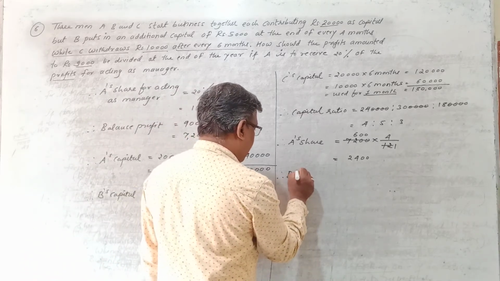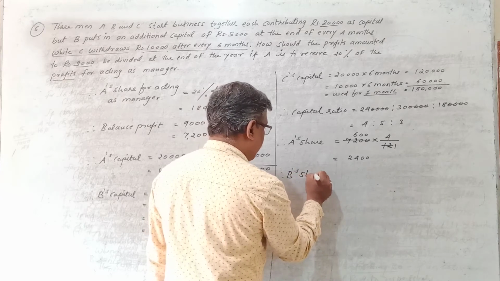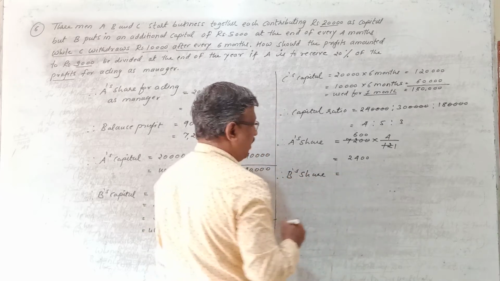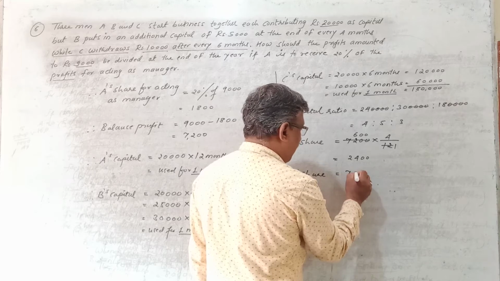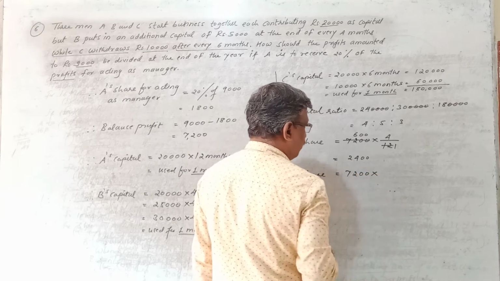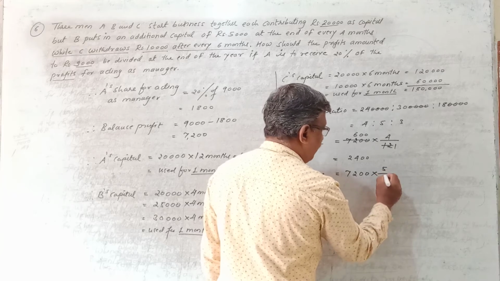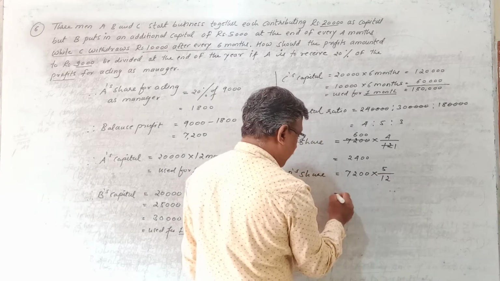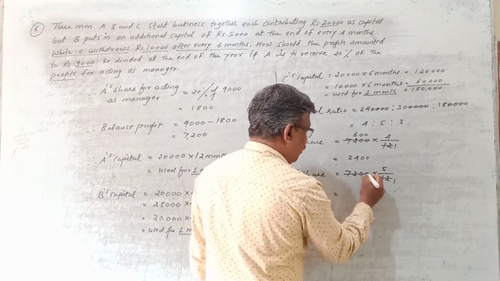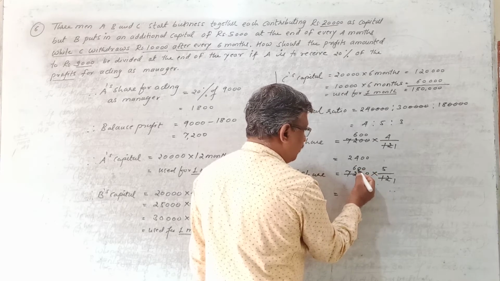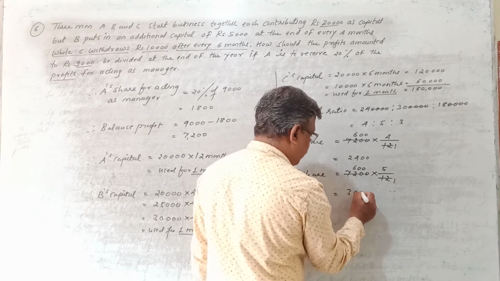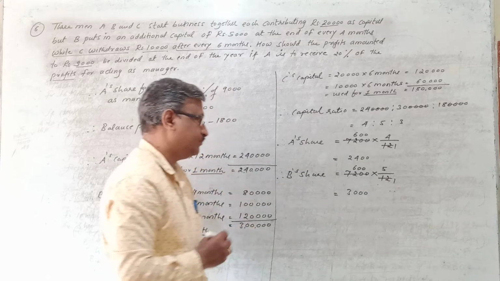So first you calculate B's. B's share in the balance profit is equal to, take the balance profit 7,200. This is multiplied by B's share. What is B's share here? 5 divided by 12. So again 12 ones are 12, 6 are 72, 600 into 5 will get 3,000.